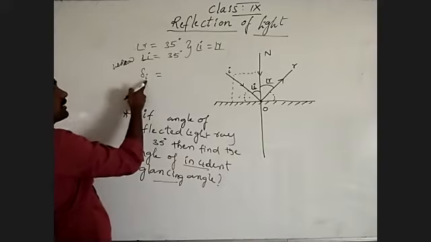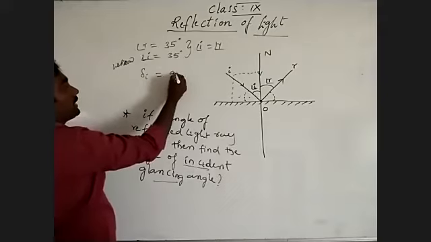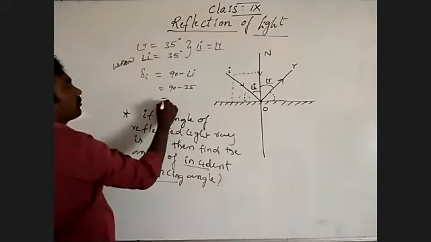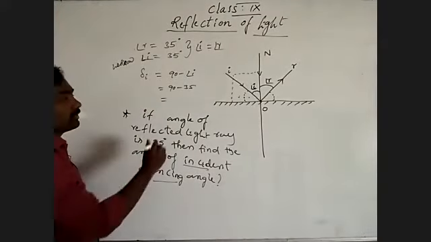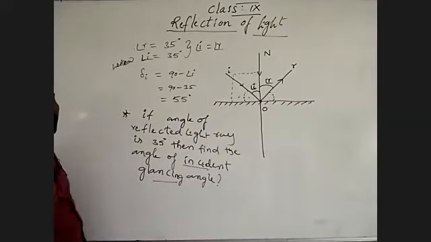This is the glancing angle, this is incident. Incident glancing angle is equal to 90 minus angle I. So 90 minus 35, how much will it be? 55 or 65? 55 degrees, which is the incident glancing angle. Then what about the reflected glancing angle? Of course both are the same, because the glancing angles are the same.